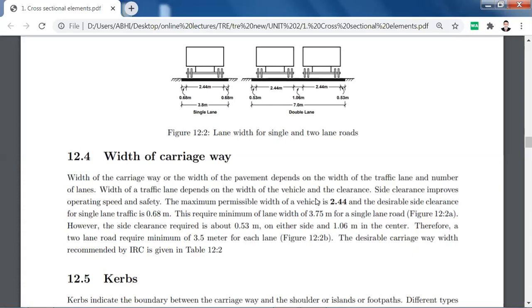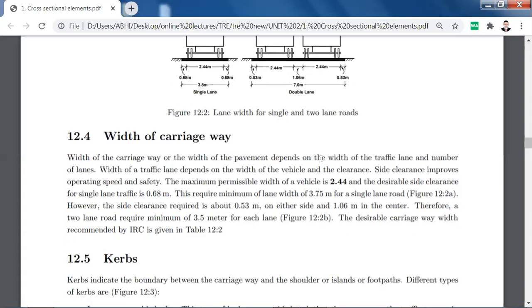The width of the carriageway or the width of the pavement depends upon the width of the traffic lane and the number of lanes. Width of traffic lane depends on the width of the vehicle and the clearance, that is the room space. Side clearance improves operating speed and safety.